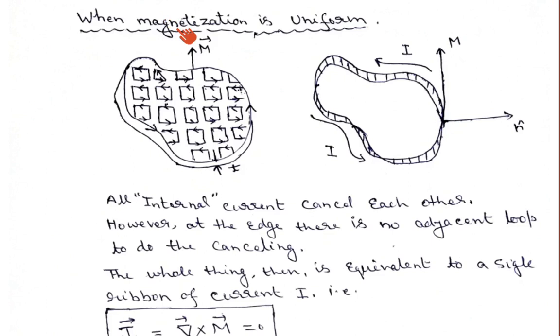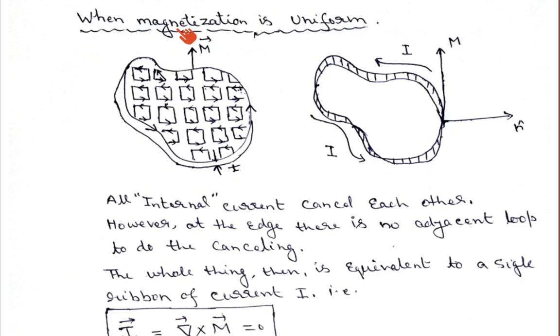One was the volume bound current density JB, which is quite similar to the volume bound charge, as in electrostatics where I introduced the dielectric properties of the material. And similarly we have introduced surface bound current density, which is again quite similar to the surface bound charge density in case of dielectric, in electrostatics.